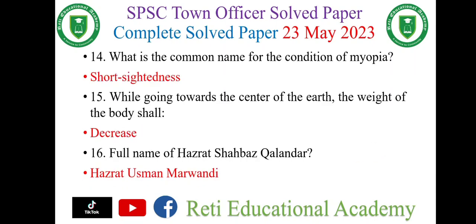Question number 14. What is the common name of the condition of myopia? And the right option is short-sightedness. Question number 15. While going towards the center of the earth, the weight of the body shall decrease. Question number 16. Full name of Hazrat Shahbaz Qalandar was Hazrat Usman Marwandi.